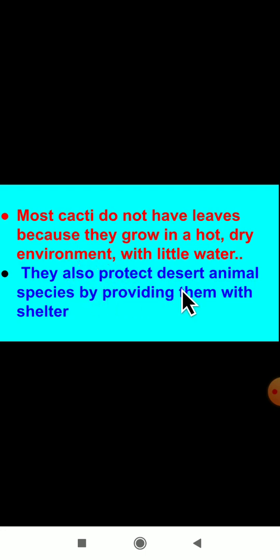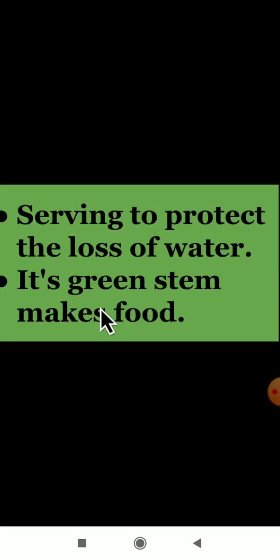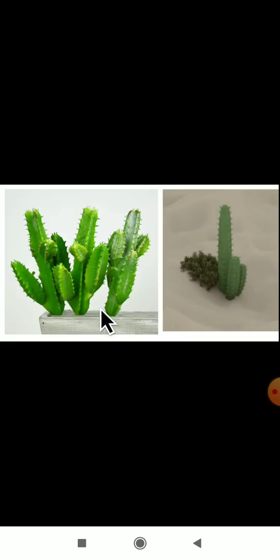They also protect desert animal species by providing them with shelter. These cactus plants give shelter to the animals living in desert areas. Deserts are hot and dry. In which area do these cactus plants grow?